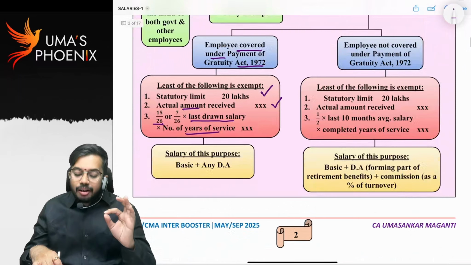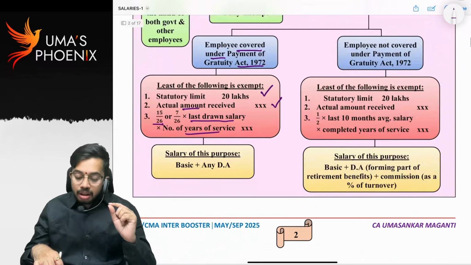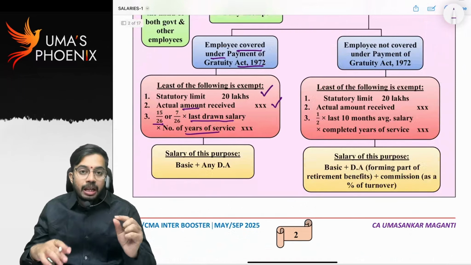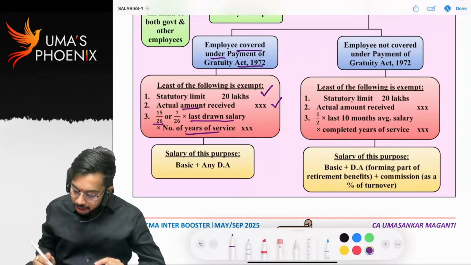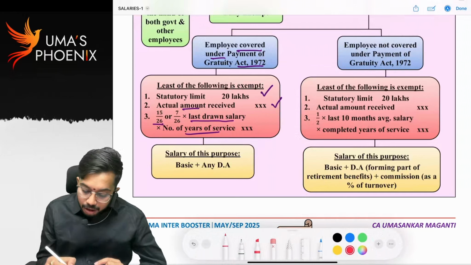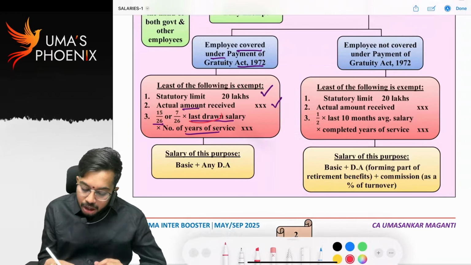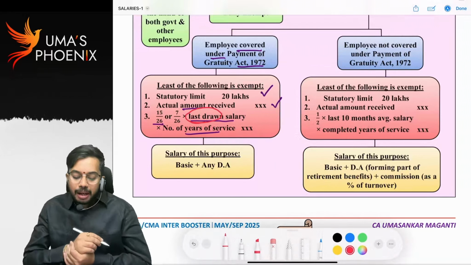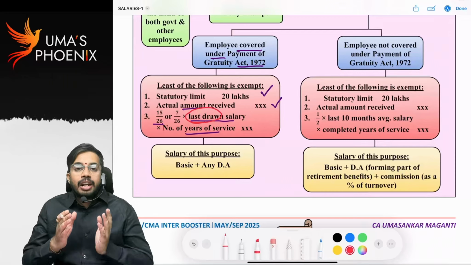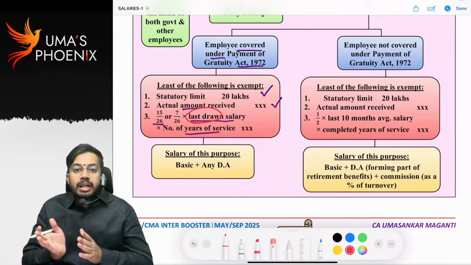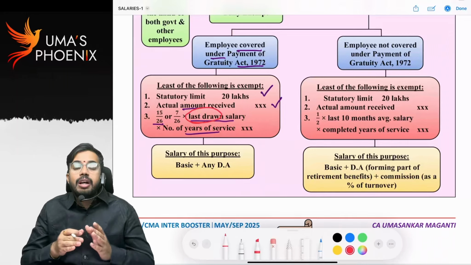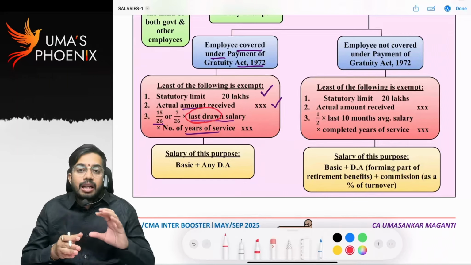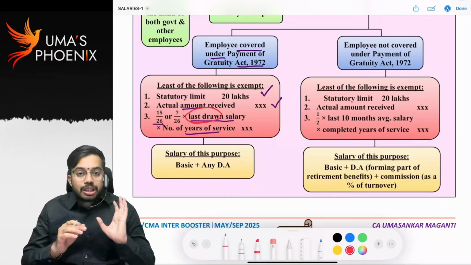Next. For calculation of exemption, if employee is covered under Payment of Gratuity Act, then for that we consider last drawn salary. What do you mean by last drawn salary? Salary of the employee immediately preceding the month of retirement. Let's say employee retired in the month of August. We will consider July month salary as last drawn salary.